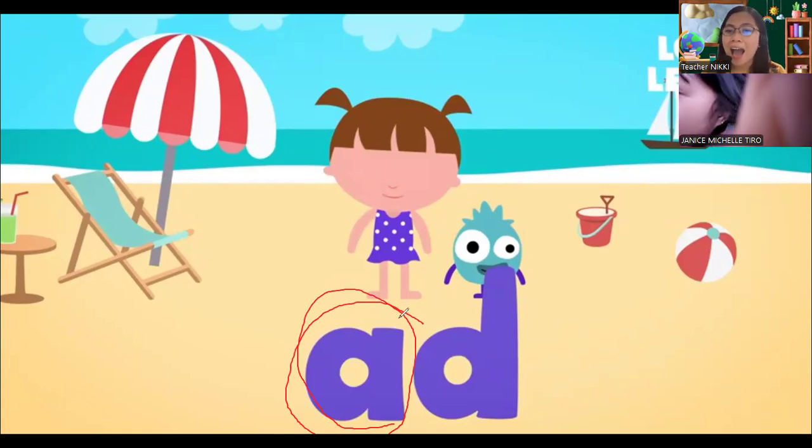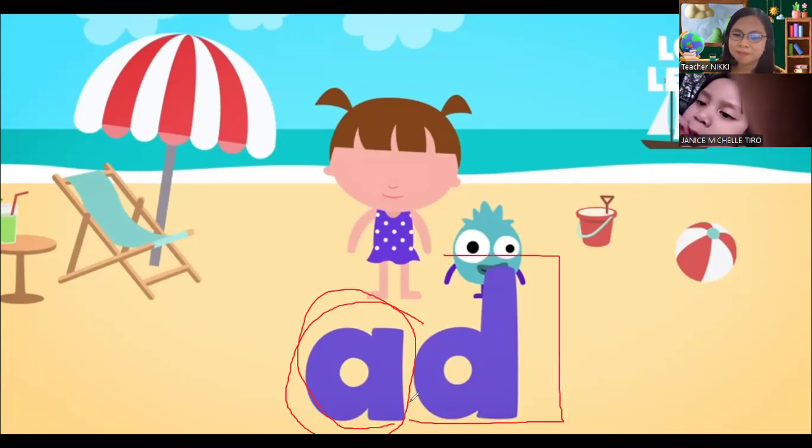It's ah, ah, ah. Okay, don't forget this one. This is letter A, and it says ah, ah, ah. How about the second letter? What letter is this, Adara? This is letter D. And it says d, d, d. A, D. A, D.